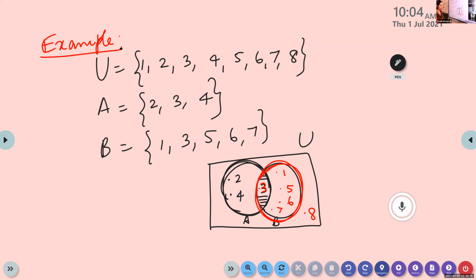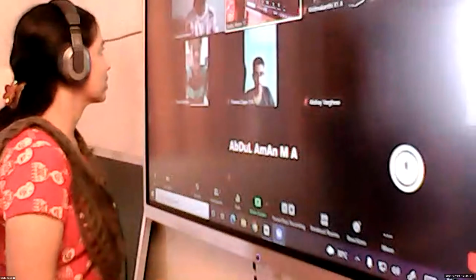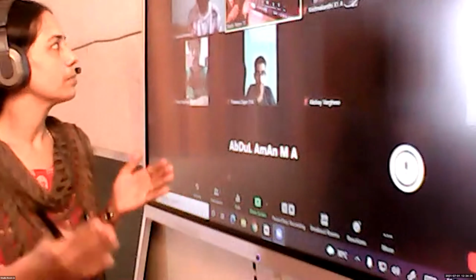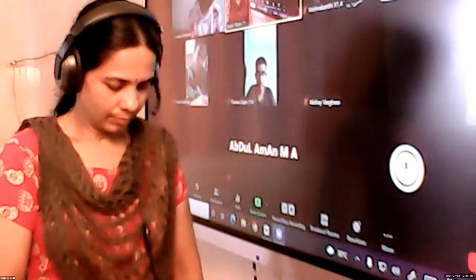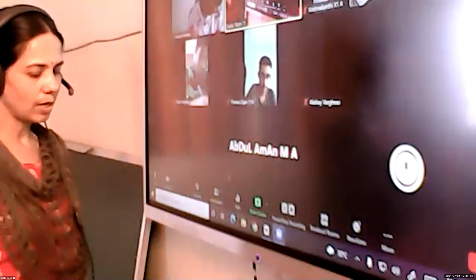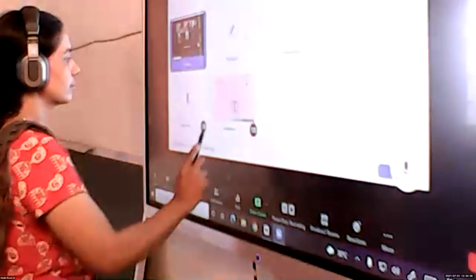Is it okay, children? So what is a Venn diagram? A Venn diagram is the representation of the set. It is a representation of the relationship among the sets using rectangles and circles. Now write the next one. We can do one more example. Write down.